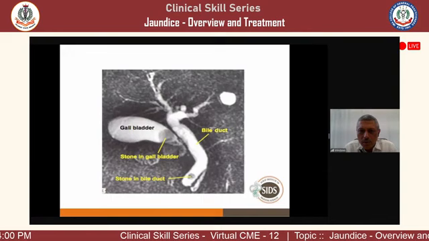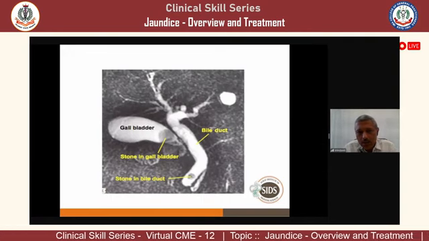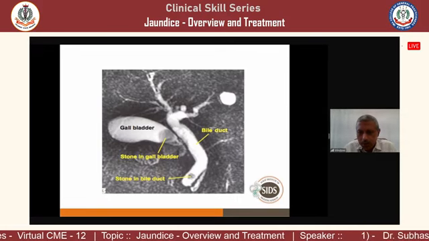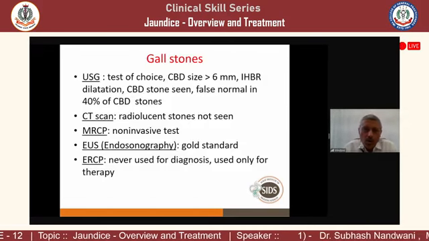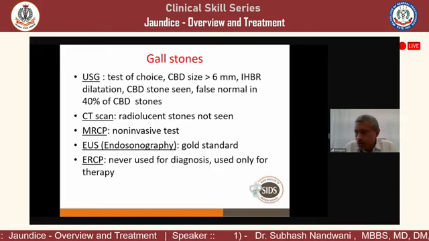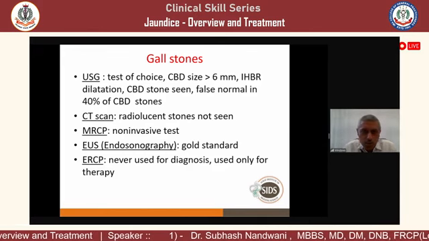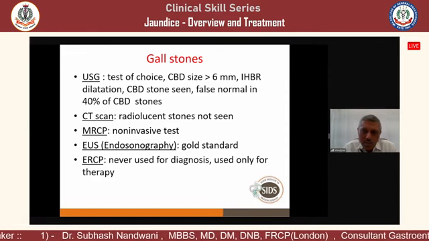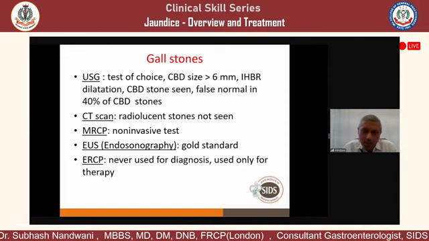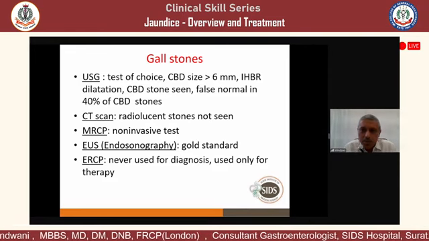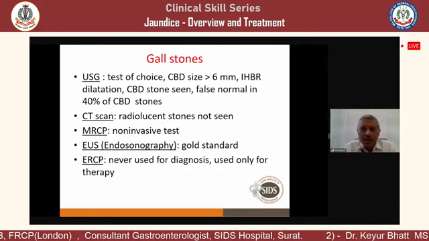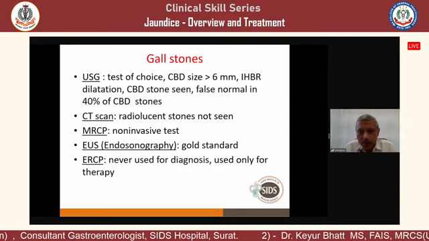Now, this is one picture, an MRI, showing one big stone in the gallbladder and one stone in the common bile duct. Now, gallstones, how do you investigate? You do sonography. Sonography is the test of choice, but remember, the normal common bile duct size is up to 6 millimeters up to 60 years. After 60 years, add 1 millimeter for each decade. So at 70 years, 7 millimeters is normal. At 80 years, 8 millimeters is normal. At 90 years, 9 millimeters is normal.